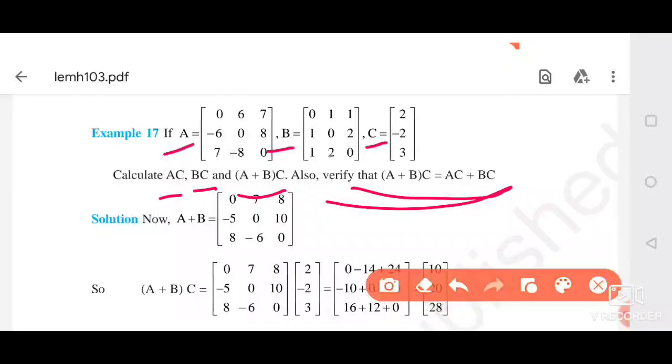So to find A plus B, you have to add A and B, where you have to add the corresponding elements of A and B. Here A and B both are of same order and both are square matrices. Order is 3 by 3. So we can add A and B.